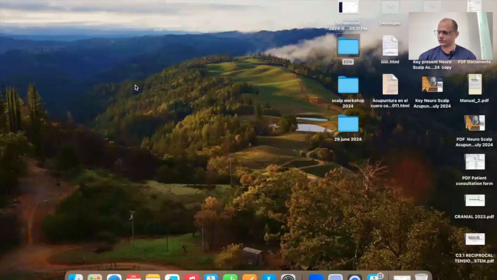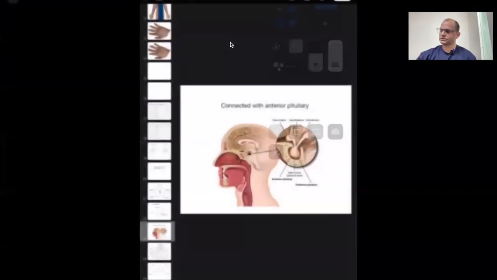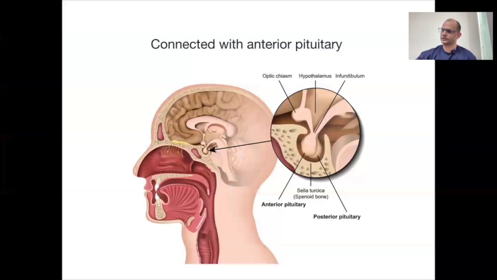quickly. The first thing which I want to tell you, the first statement: the Renmai has a connection with the anterior pituitary. A very important piece of information. If there is a problem of the anterior pituitary, you have to treat the Renmai.